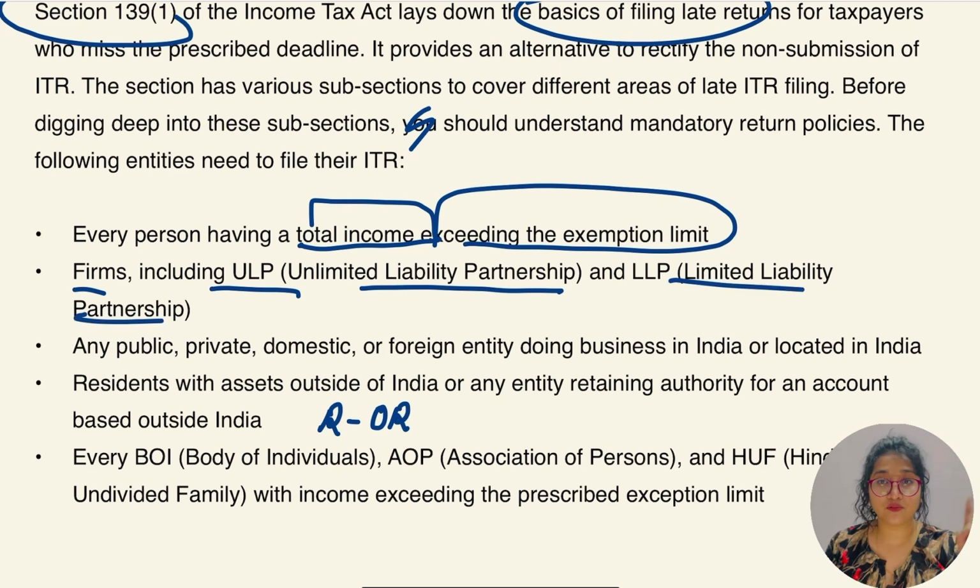Which means, first of all, those individuals who have crossed the basic exemption limit criteria have to file the compulsory return. Is this clear? Yes. Second, firms, which include ULP and LLP.